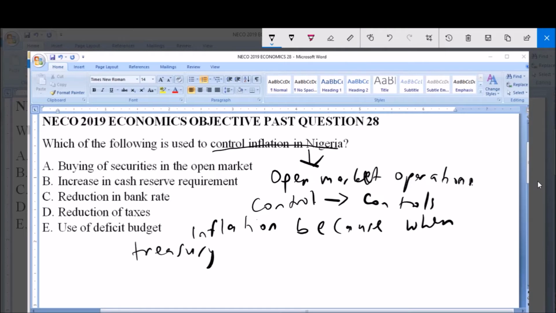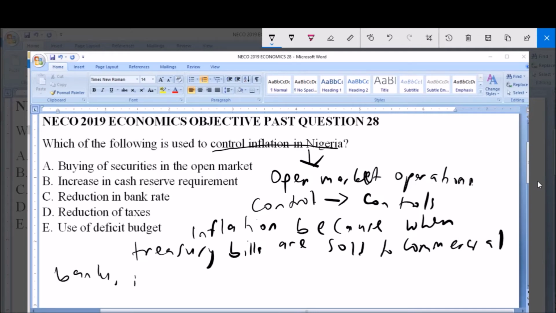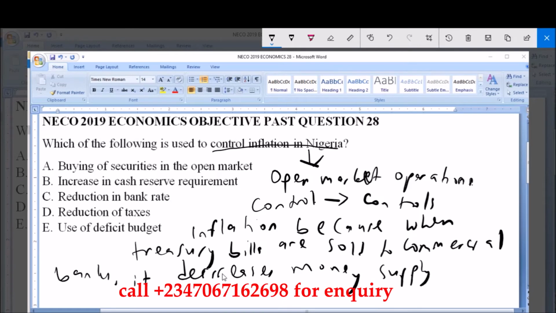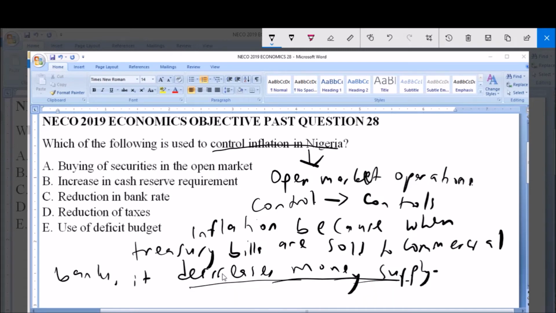treasury bills are sold to commercial banks, it decreases money supply, and decrease in money supply controls or prevents inflation from happening.